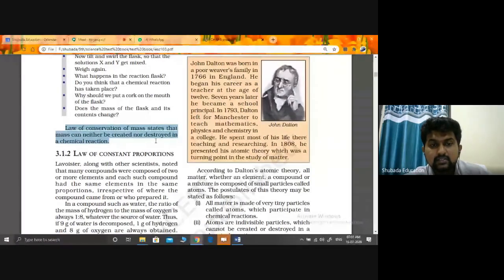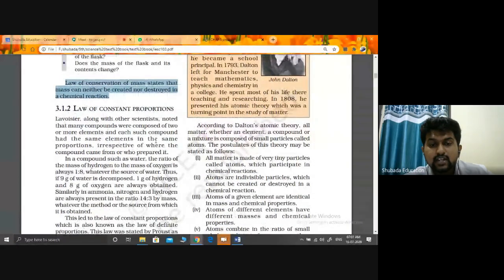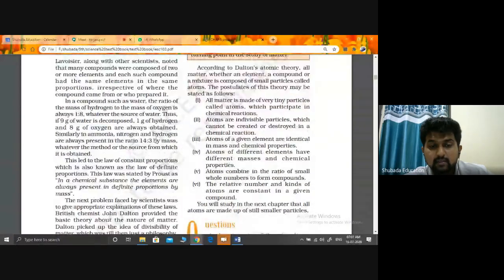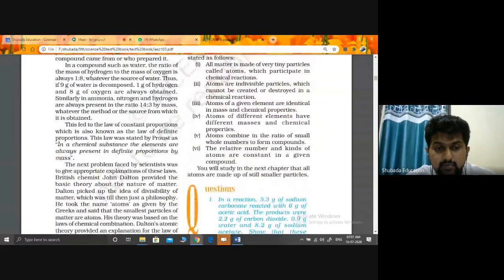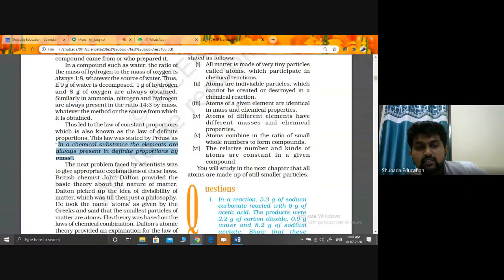Next, the law of constant proportion means that in a chemical substance, the elements are always present in a definite proportion by mass. Just keep it in mind.